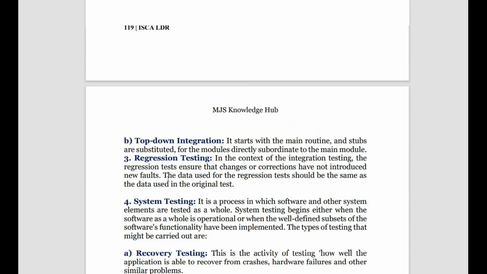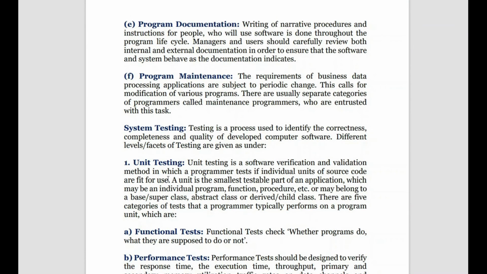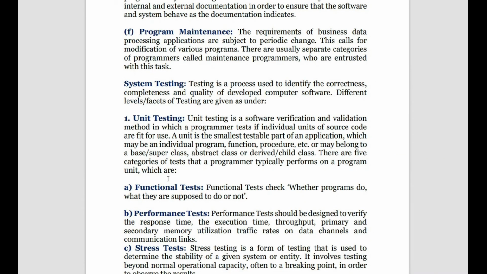So let's once again revise the entire testing. In the entire system testing, this can come as a very big topic, but you need to understand the entire system testing. We first have unit testing, of which only one part is tested.